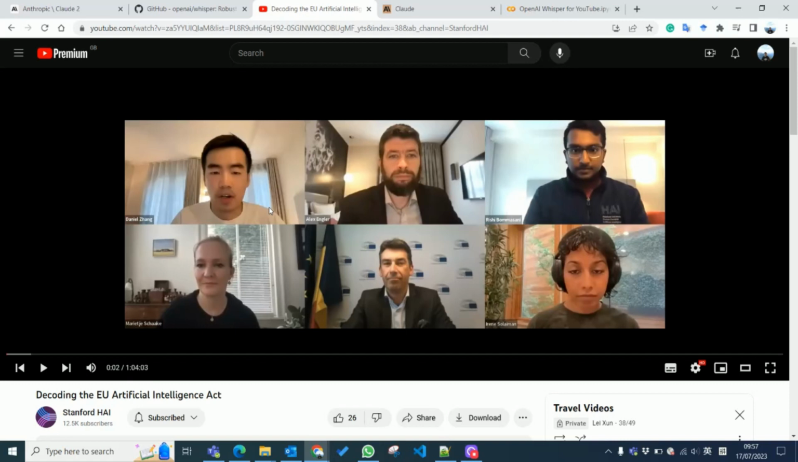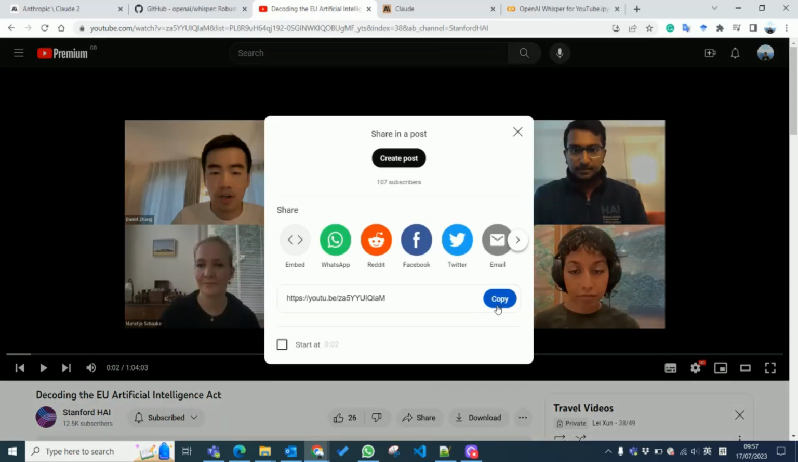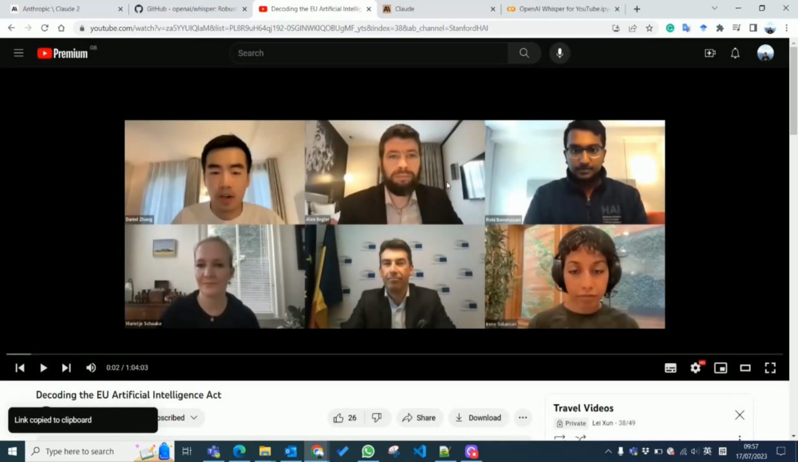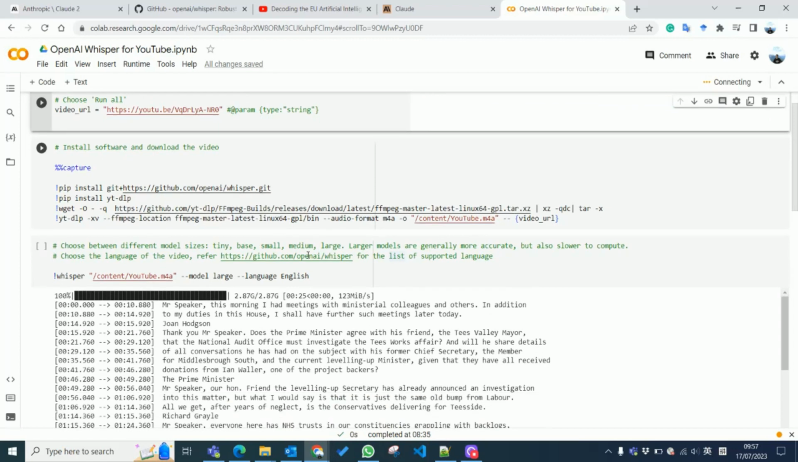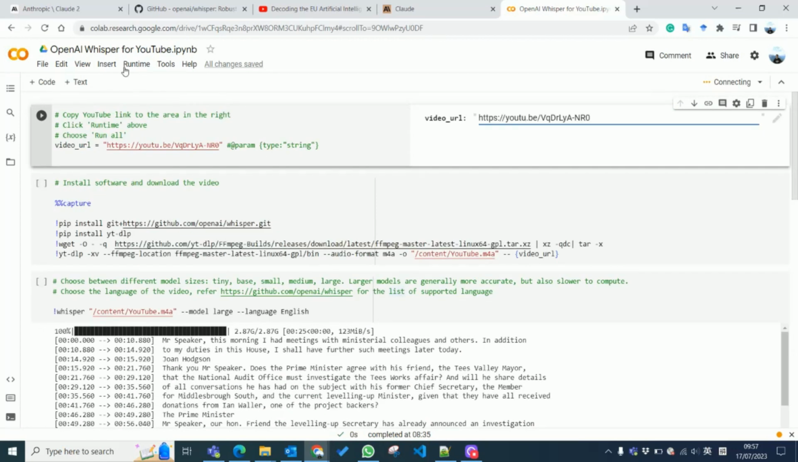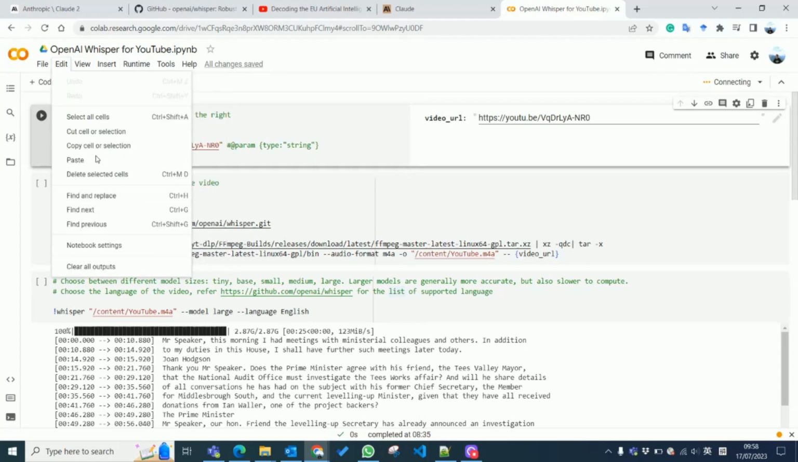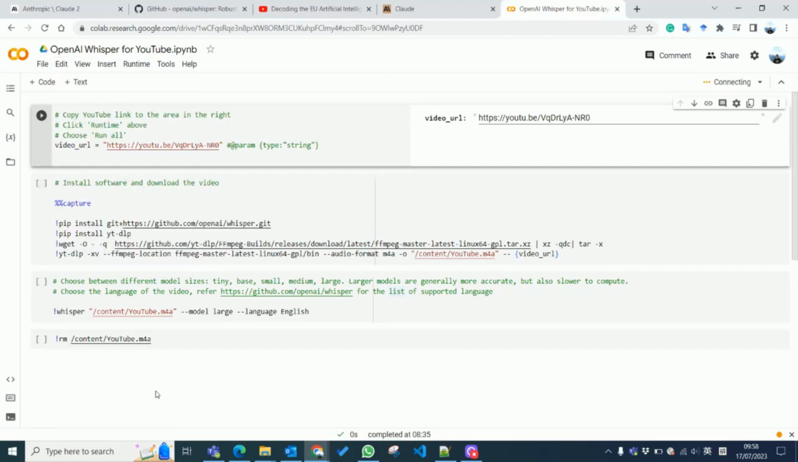So, if I don't have enough time to watch the video and I just want to get the key information that is relevant to me, I can click share, copy the video link, and then paste it into the code. This is a code that I built. It's actually very simple. So first of all, let me clear the output. You can see that the code is actually very simple. I built it from the open source OpenAI Whisper repository.